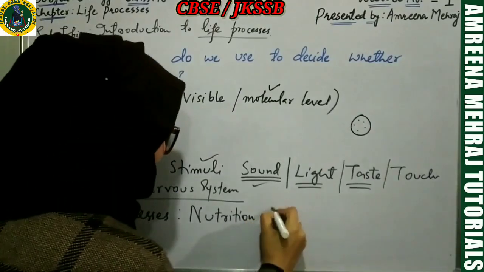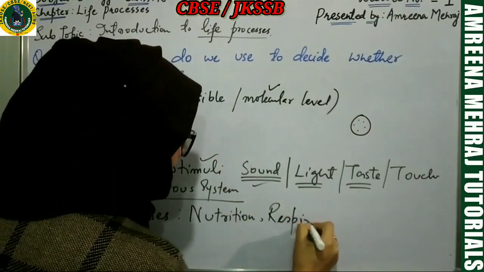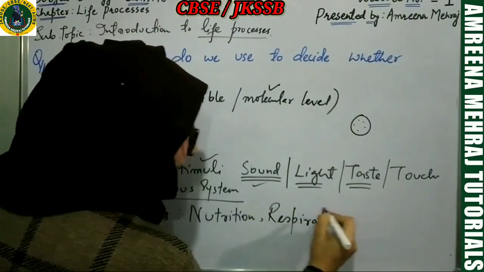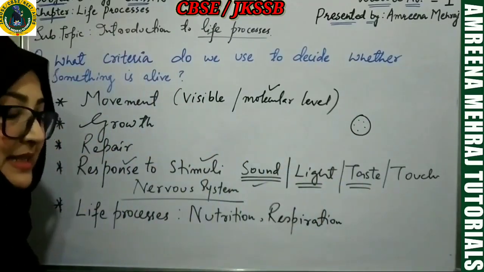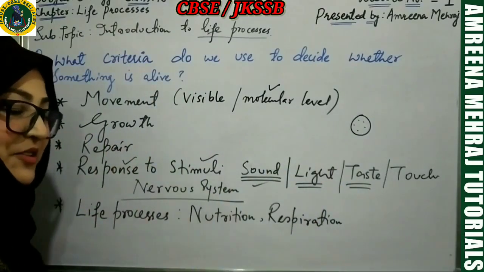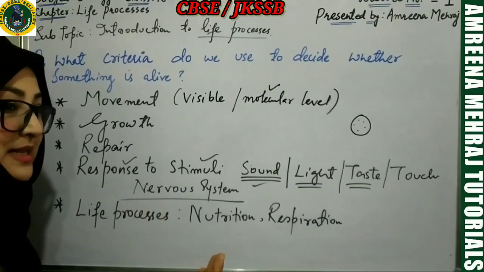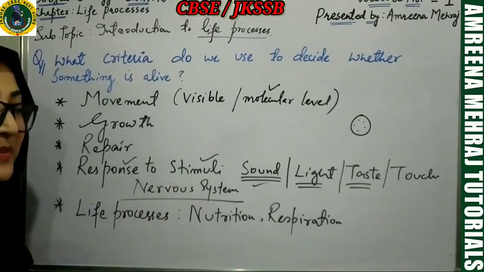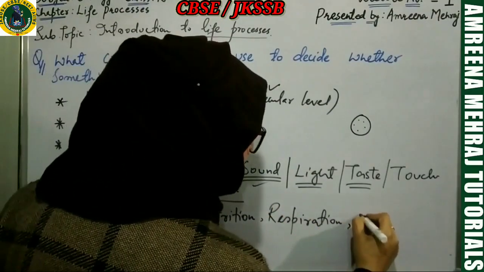It must show the process of respiration, that is the exchange of gases. And once we take up respiration, I'll make you understand another sort of respiration taking place at the cellular level.